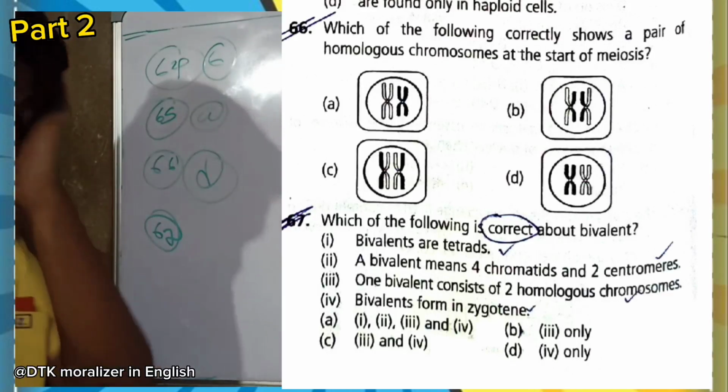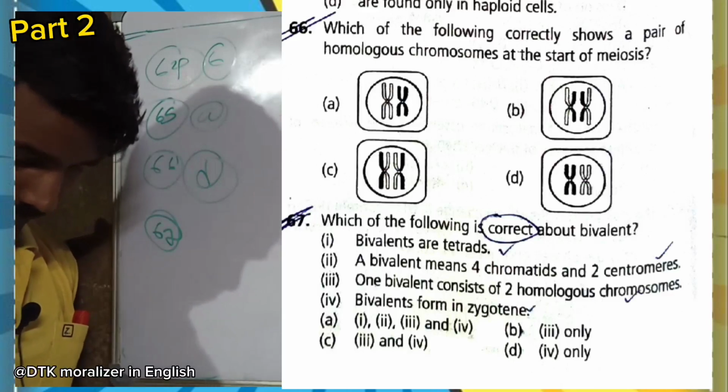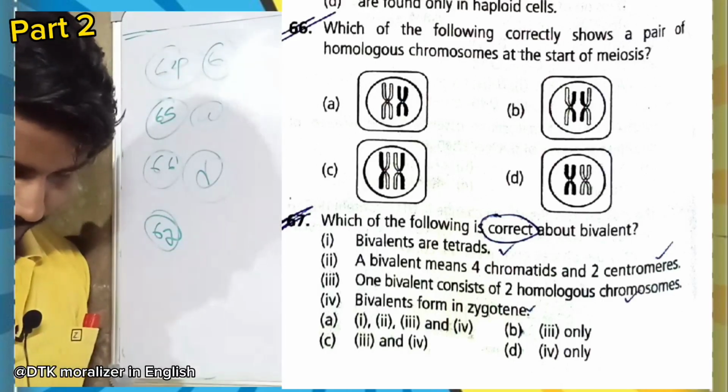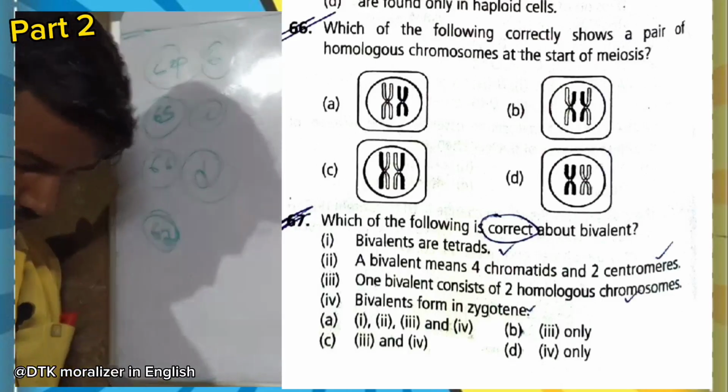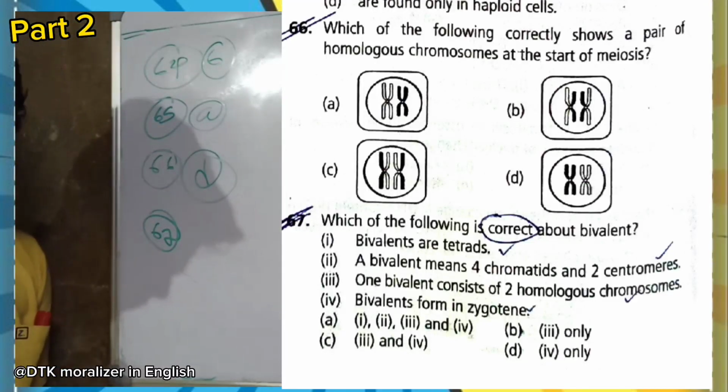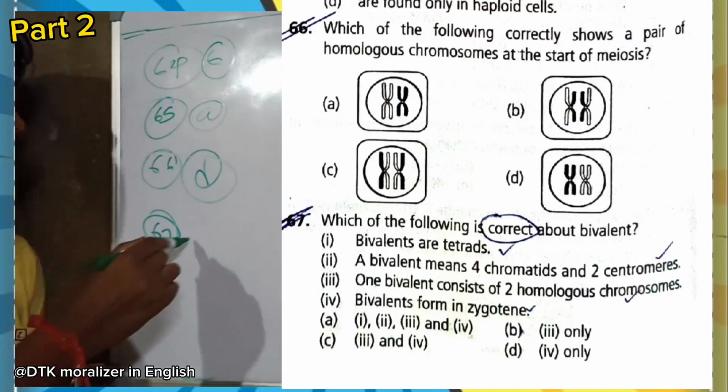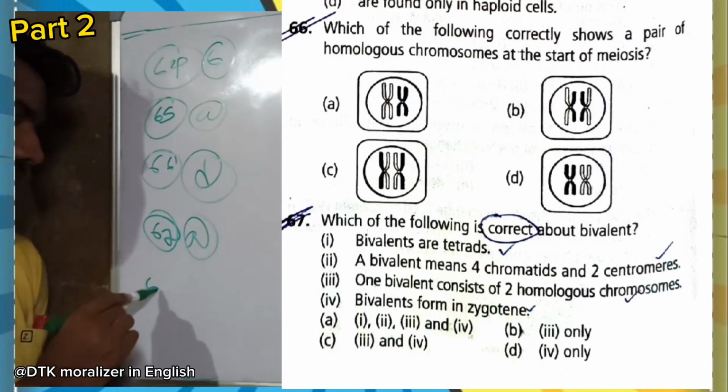Now question 67. Which of the following is correct about bivalent? Bivalents are tetrads, yes. Bivalent means 4 chromatids and 2 centromeres, correct. One bivalent consists of 2 homologous chromosomes, okay. Bivalents form in zygotene, yes. All of them are correct. Option A is right.